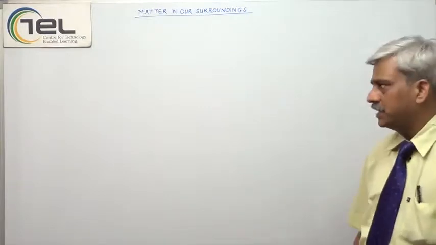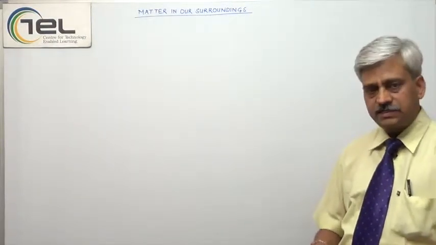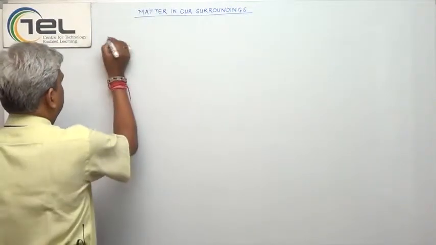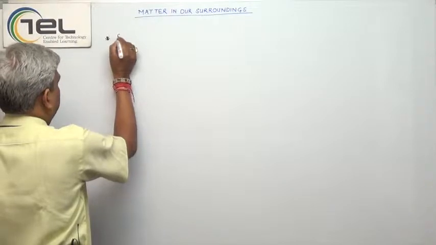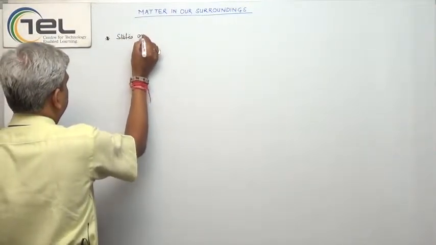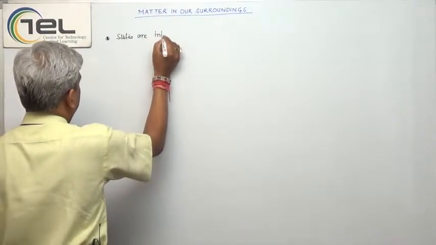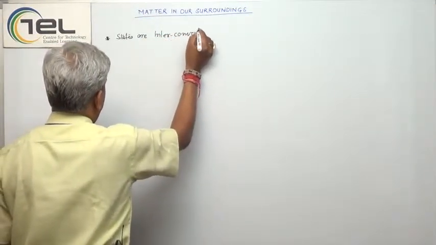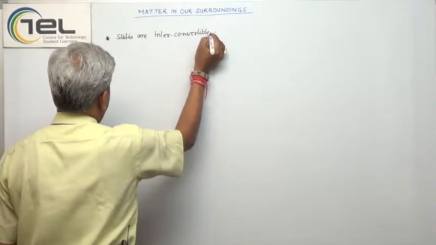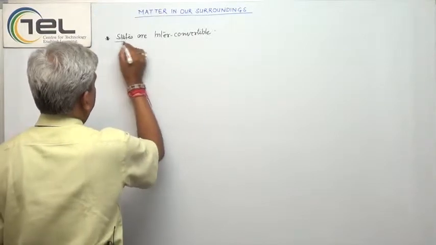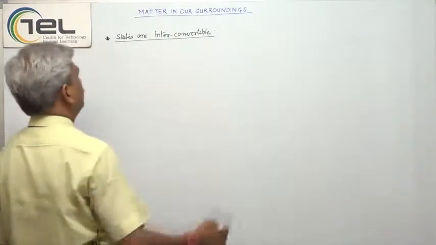So this feature we have to discuss: that these states are interconvertible.